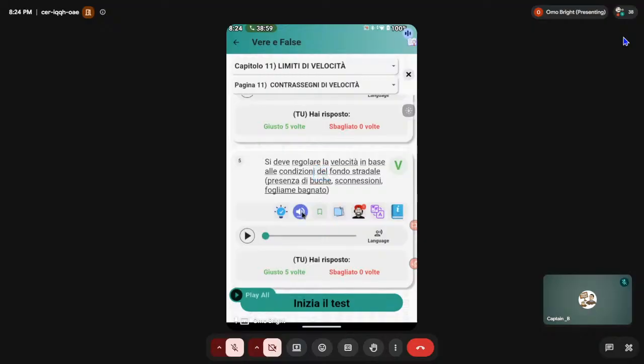Number 5. Si deve regolare la velocità in base alle condizioni del fondo stradale, presenza di buche, sconnessioni, fogliame bagnato. Yes, though you have this speed limit on the back of your vehicle, does that mean that even when you see a pothole, you jump inside, boom? No, you won't do that, okay? For your own safety and for the safety of the people that you are transporting, or the goods that you are carrying, or even yourself, all right? So look at what he said here. He says, si deve regolare la velocità. The word deve here means must.